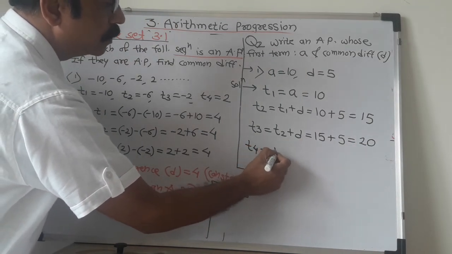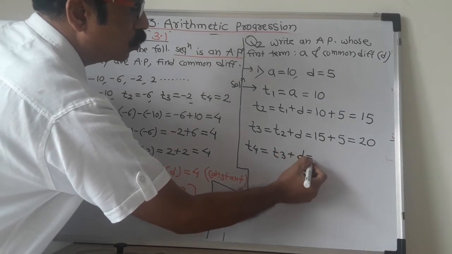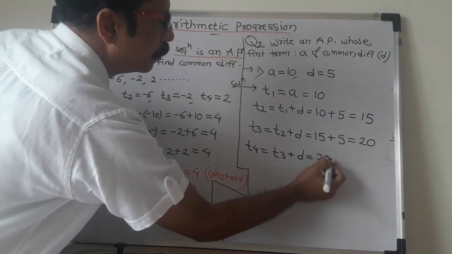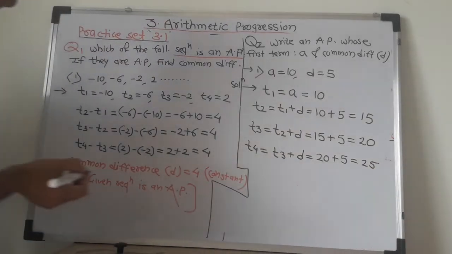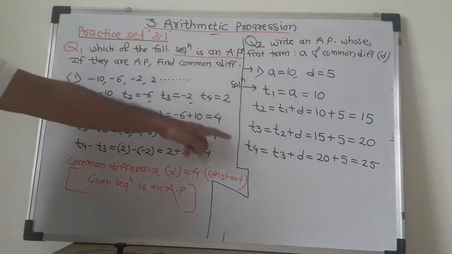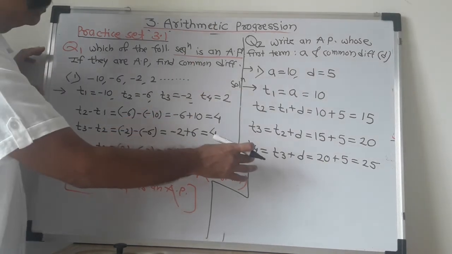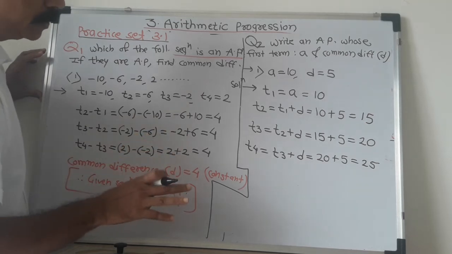T4 is previous term third term plus common difference which is constant. So third term is 20 plus common difference is 5, that is 25. Like this you obtain 4 terms. The number of terms which are provided in that question, that much terms you have to calculate.